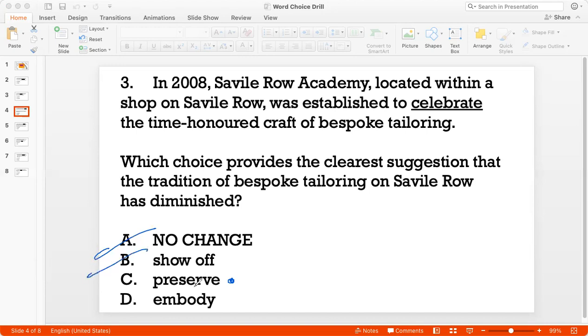So that's not correct. And embody is not correct in this context, because to embody is to have a representation of something, right? So for example, the institute embodies the ideals of its founder, right? Which means it represents the ideals of its founder. So it does not have the meaning of prolonging the life, of preserving the life of bespoke tailoring. So in context, the best answer is option C.